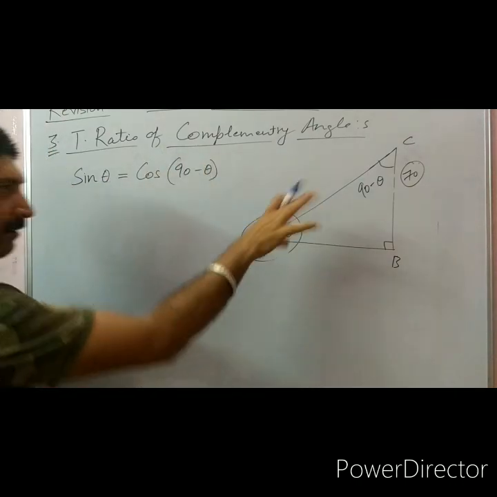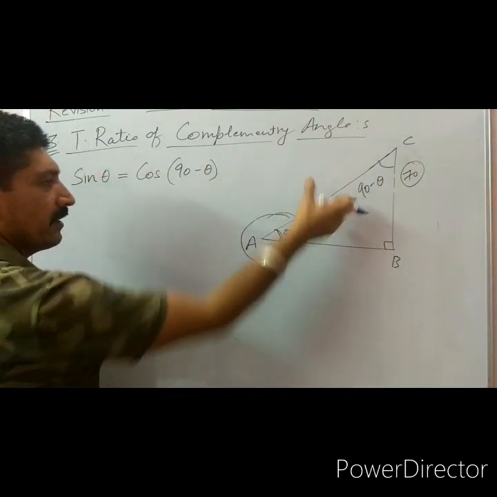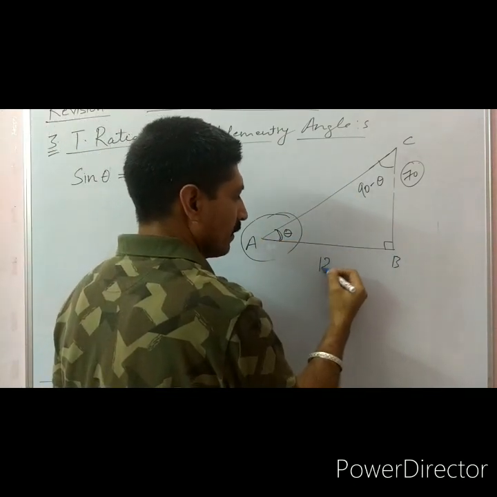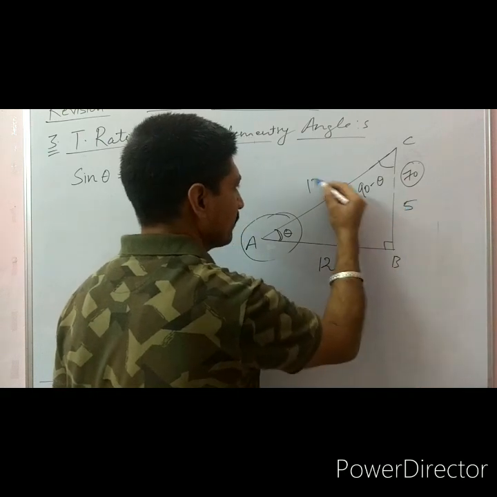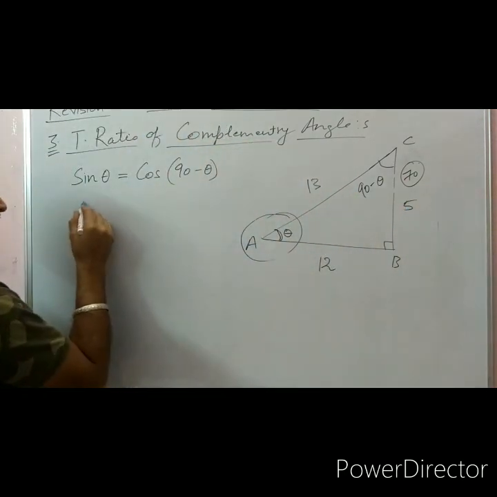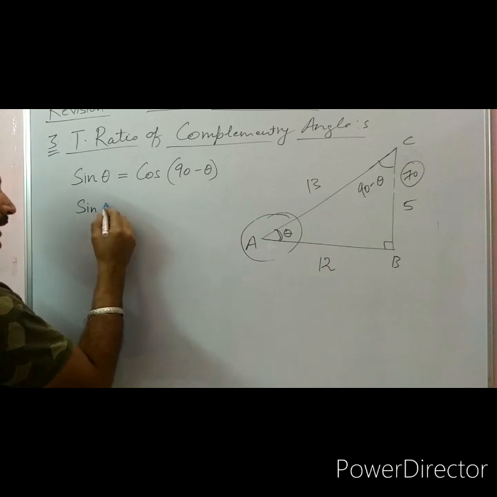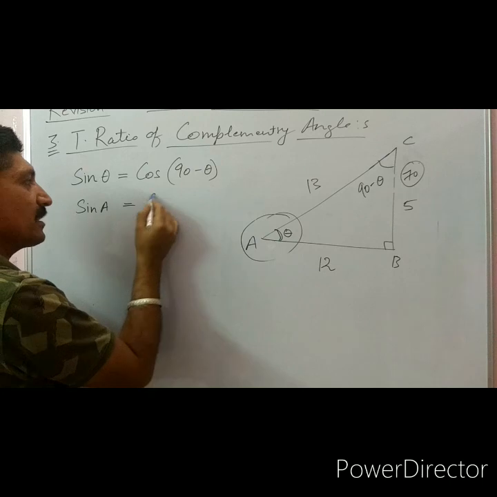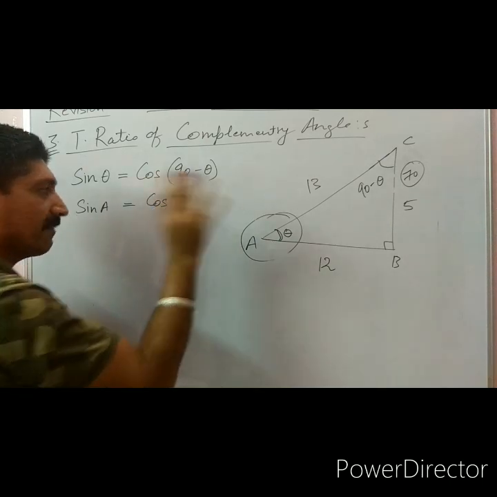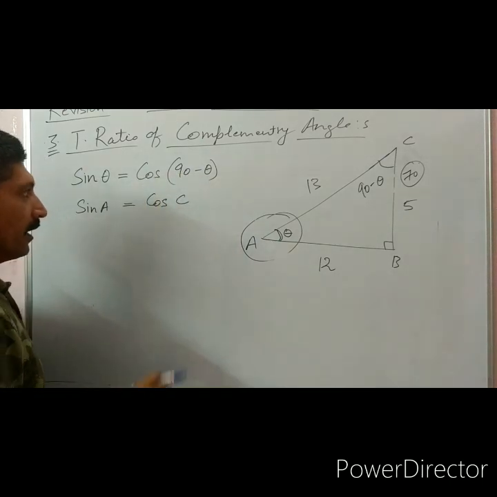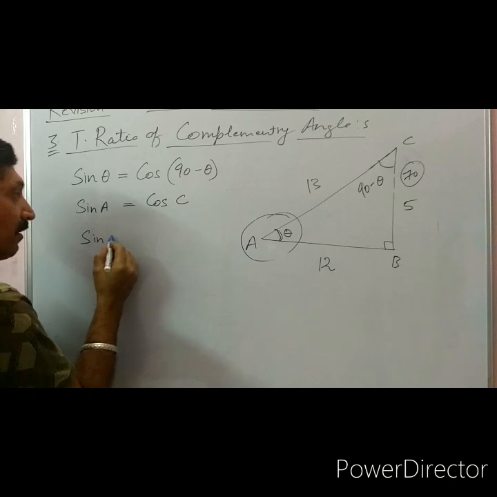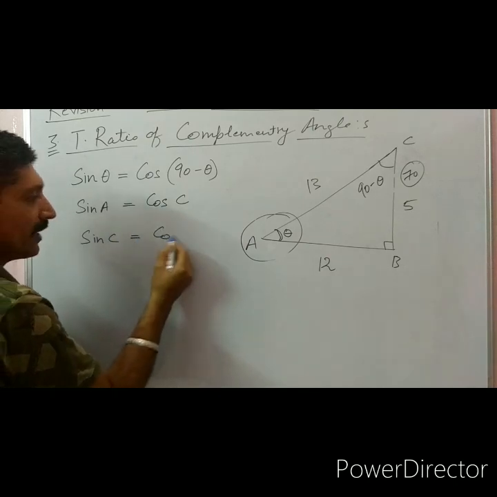Or in another way you can check here: take any sides, let this side be 12, this side 5, and this 13. If I am talking about sine of angle A, it is always equal to cosine of C. And also, if I go with sine of C, it is always equal to cosine of A.